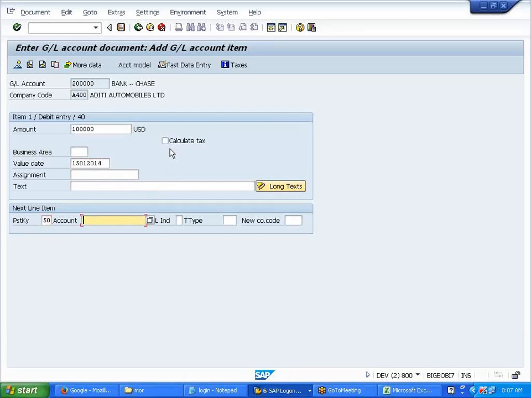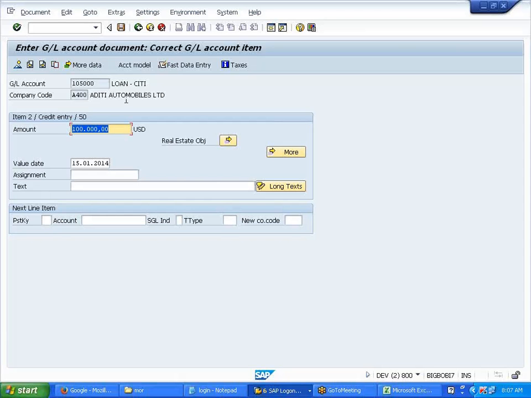50, 5,000, right? No, 10. Loan. Clear? Now you understood why the bank always gives an obligatory date as a value date?